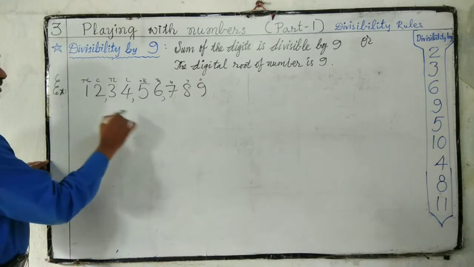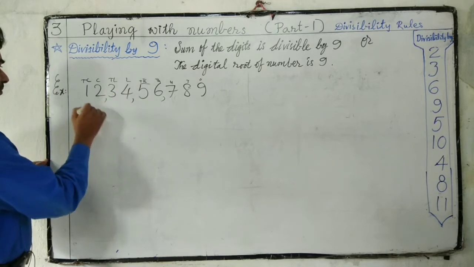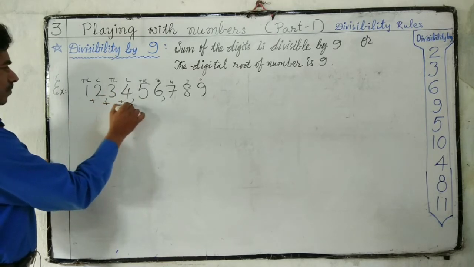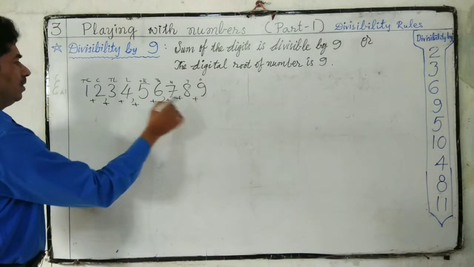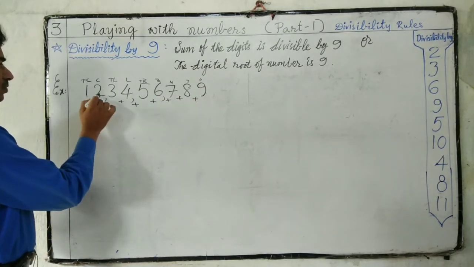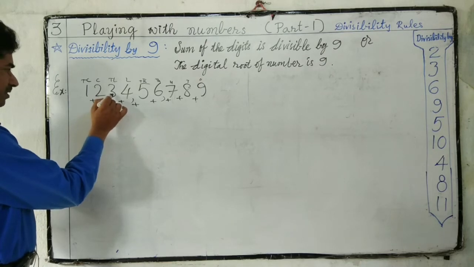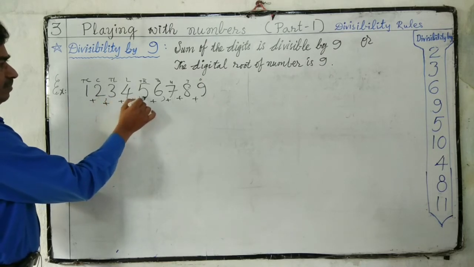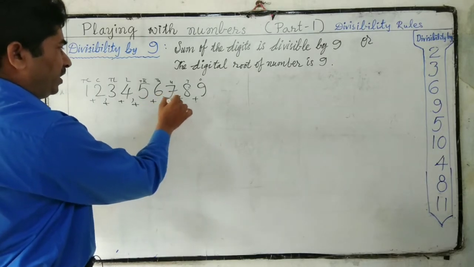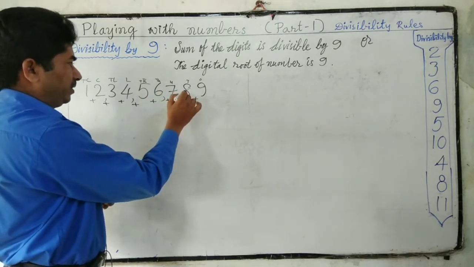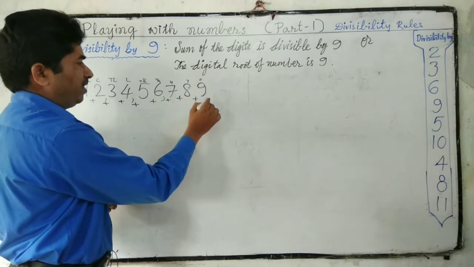We can find the digital root. Sum of the digits: 1 plus 2, 3, 3 plus 3, 6, 6 plus 4, 10, 10 plus 5, 15, 15 plus 6, 21, 21 plus 7, 28, 28 plus 8, 36, 36 plus 9, 45.